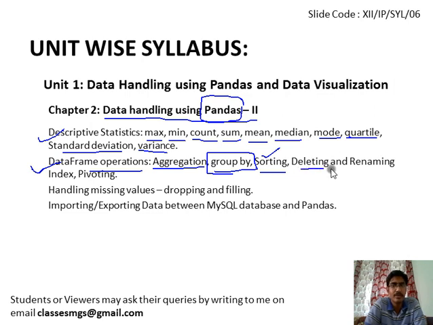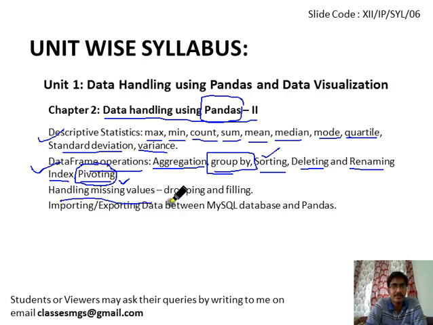Deleting a specific column or row, or renaming the index, like we have given some label to the row or column, we can rename that at any point of time in a data frame. Pivoting is basically an advanced operation that restructures the data frame. So we will discuss this topic in detail whenever we come. This topic is also important, it fetches 2 to 3 marks questions in your final examination.